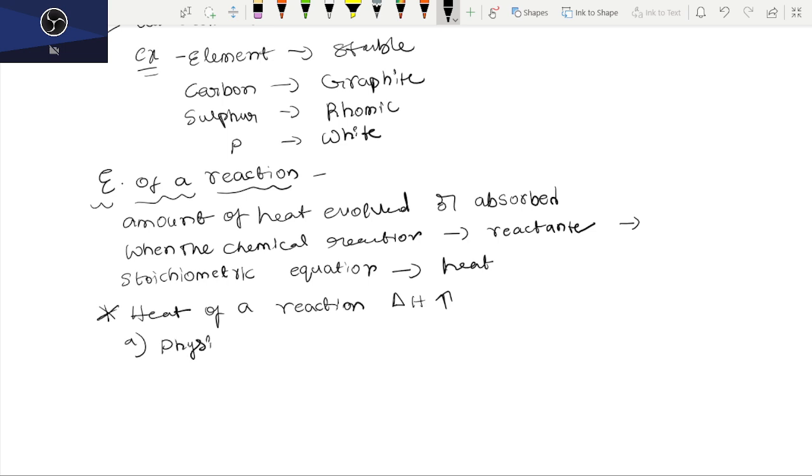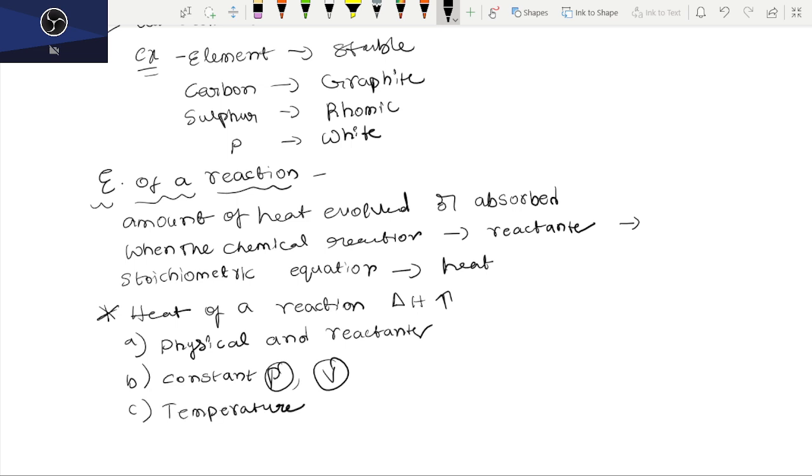So the first dependency of the heat of reaction delta H is the physical properties of the reactants. Second, it also depends on whether the reaction is conducted at constant pressure or constant volume. Temperature is also one of the important factors for this reaction.